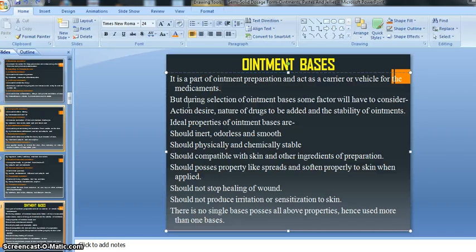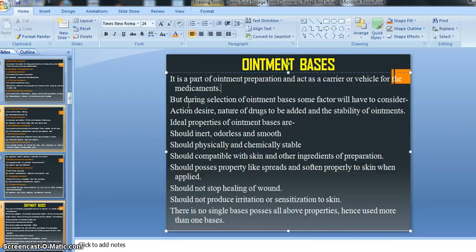As we know from your emulsion chapter, the emulsifying agent is very necessary, and emulsifying agents are classified into various groups because they are available in various forms. For preparing a stable emulsion, we need to select the proper kind of emulsifying agent, right? Similarly, various kinds of ointment bases are available.